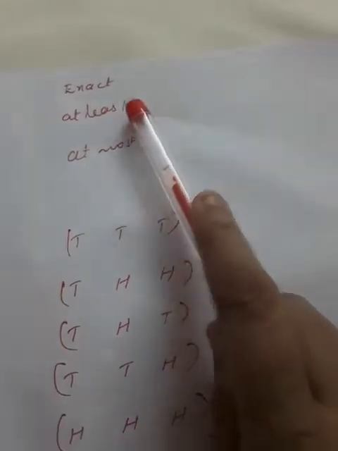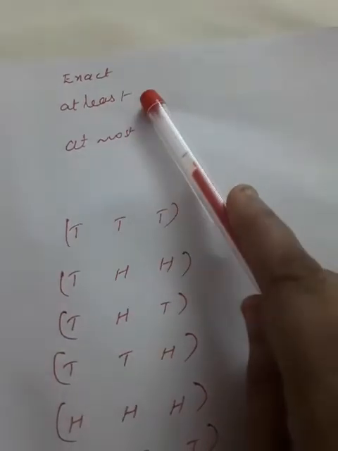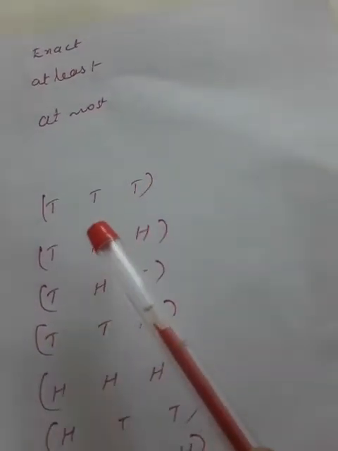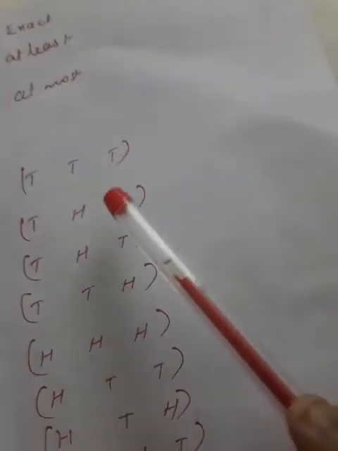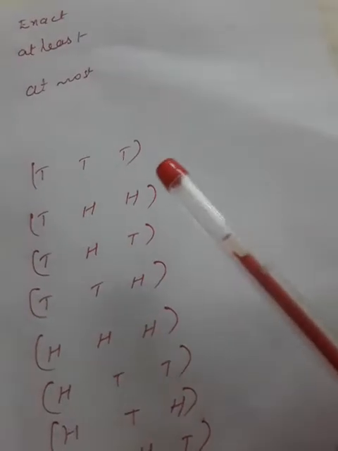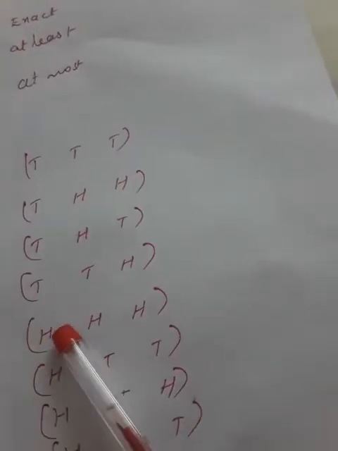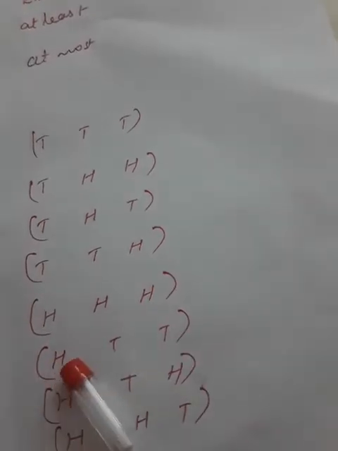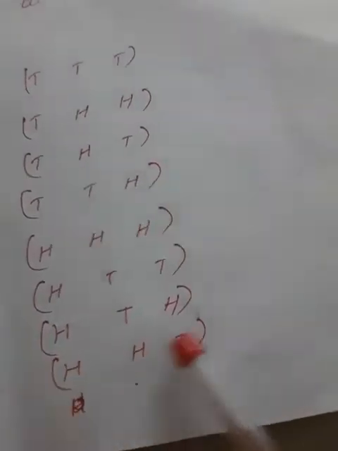Next is at least. At least means that given number and more, that also we can count. For example, if the question is to find the probability of getting at least two heads, at least two heads means two heads and more. So THH, HHH, HTH, HHT.